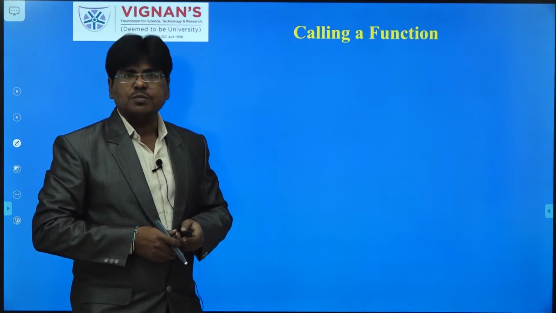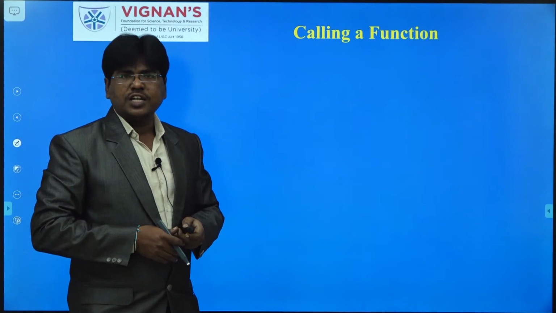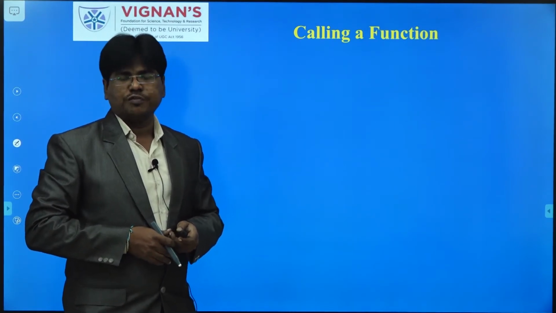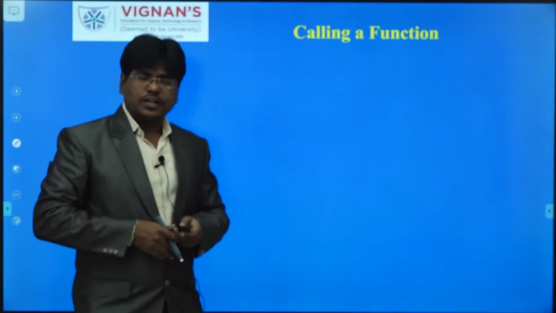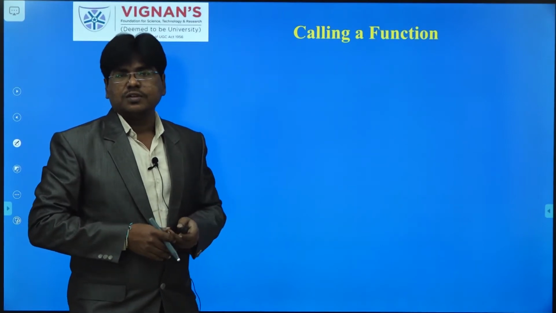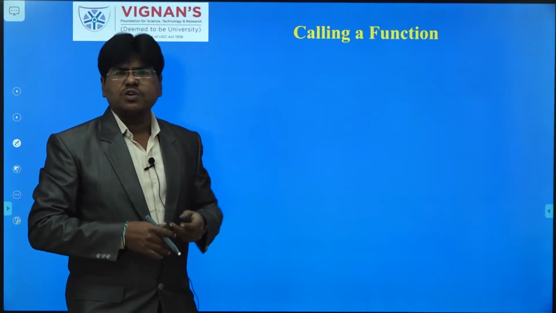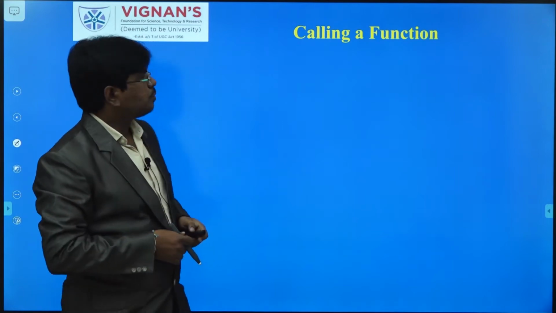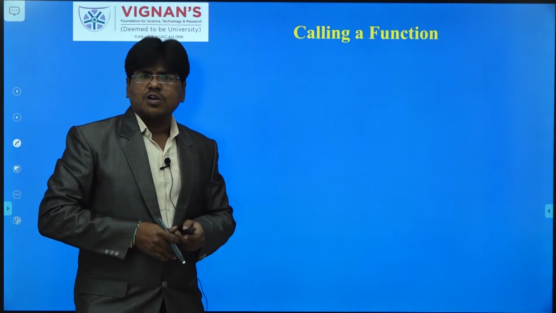It has some arguments in the brackets and takes input in the form of arguments, processes the data within its body, and produces the required output in the form of return values. So every function will have a function definition, a function body, and also a function return type. These things we have already discussed. Our concept here is function calling. Why do we need calling a function?